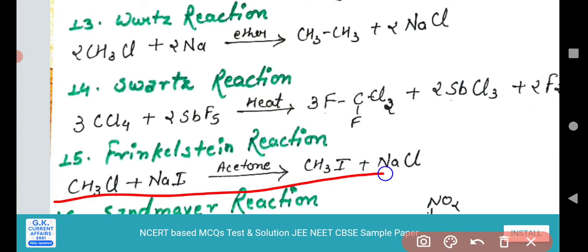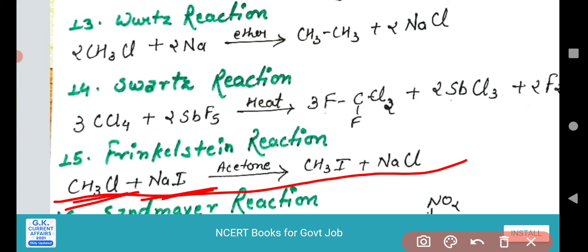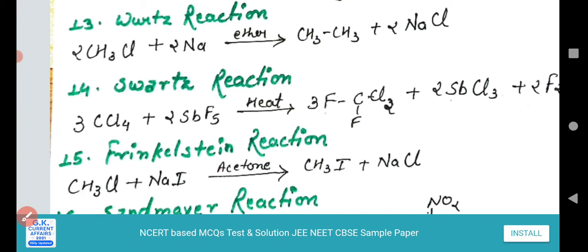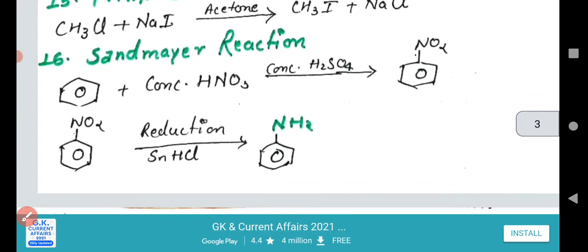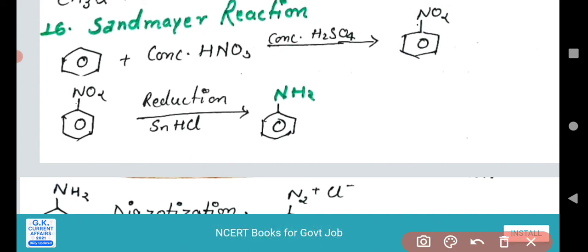This is the 15th chemical reaction. In the Finkelstein reaction, what is happening? Methyl chloride reacts with sodium iodide in the presence of acetone, and methyl iodide is formed. So this kind of exchange of chlorine with the help of sodium iodide is the Finkelstein reaction. Now we have to move on to the Sandmeyer reaction.